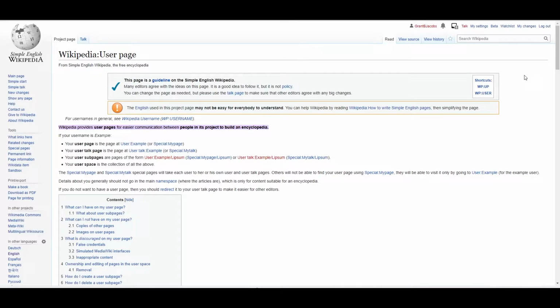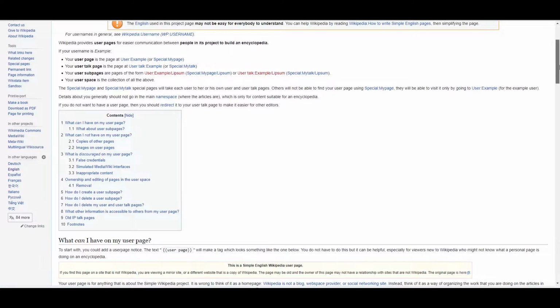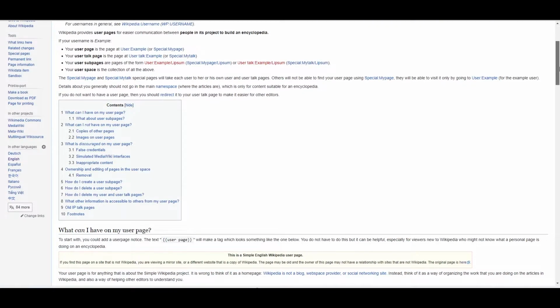This is not a website. This is not a personal page just to talk about whatever you're doing. This is where you can showcase what you're doing with Wikipedia so that you can collaborate more effectively with others.